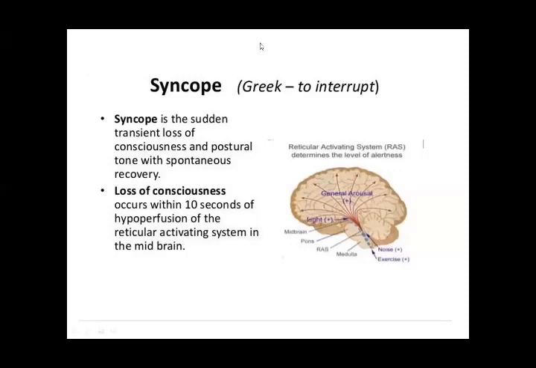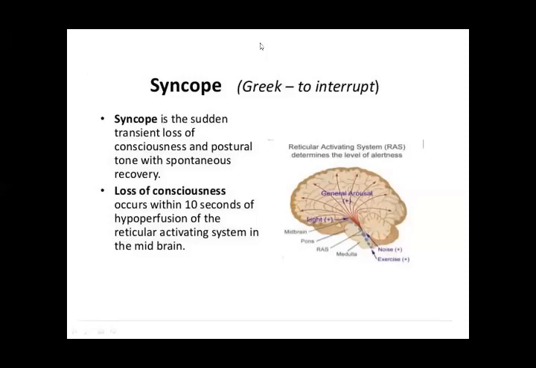So, what is syncope? Syncope is another term which is used. This is the sudden transient loss of consciousness and postural tone with spontaneous recovery. Loss of consciousness occurs within 10 seconds of hypoperfusion of the reticular activating system in the midbrain.